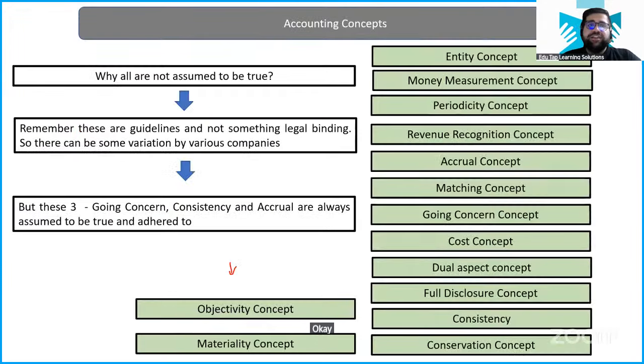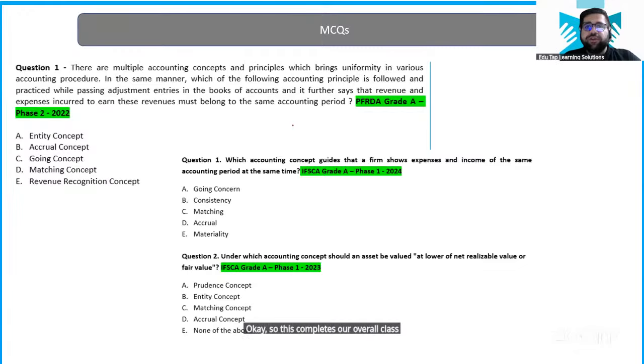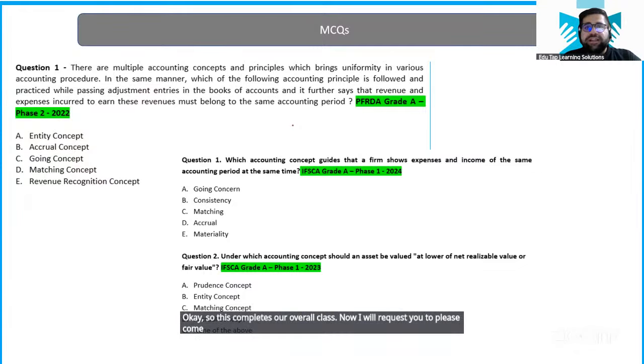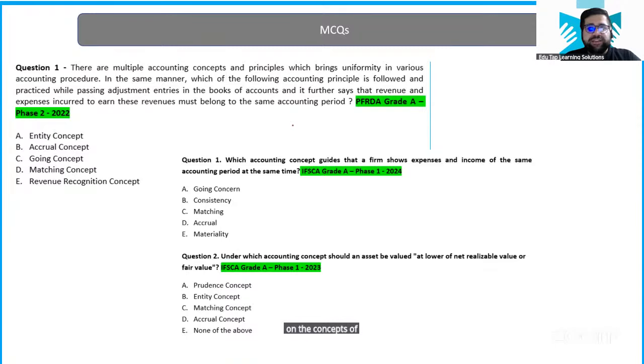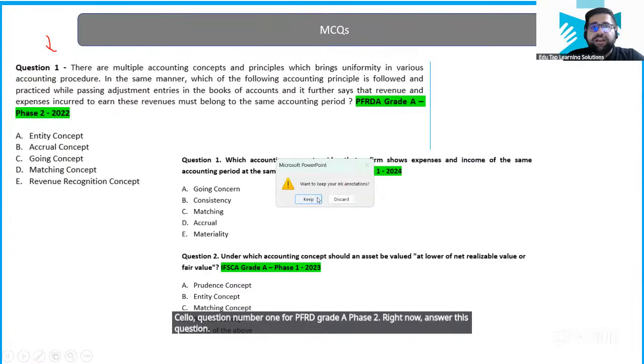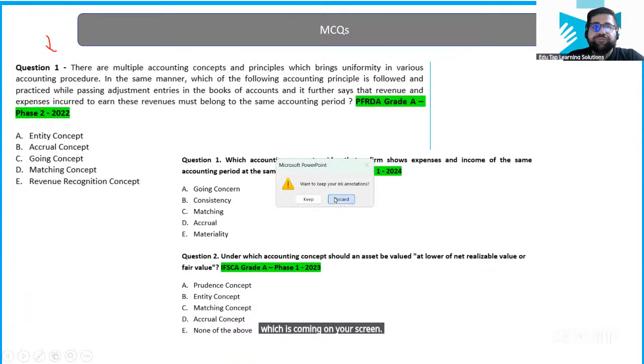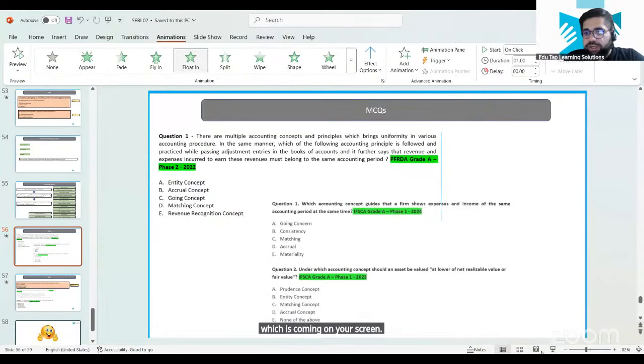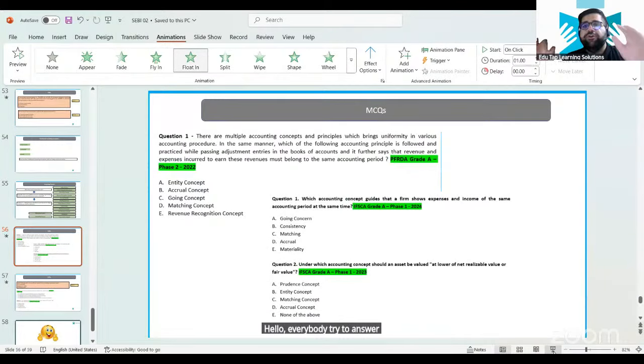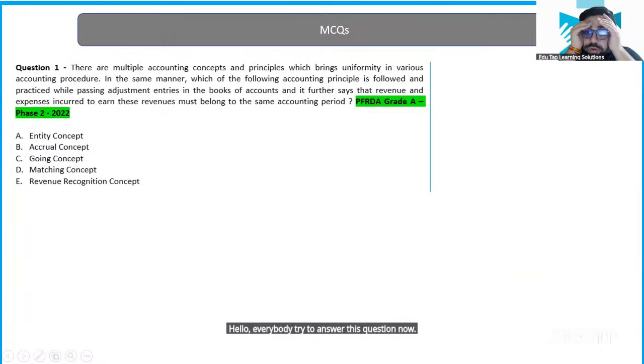So this completes our overall class. Now I will request you to come to solving previous year questions. Chalo, question number 1 for PFRD Grade A Phase 2. Right now, answer this question which is coming on your screen. Everybody try to answer this question now. There are multiple doubts.